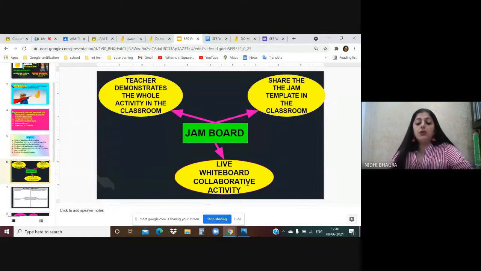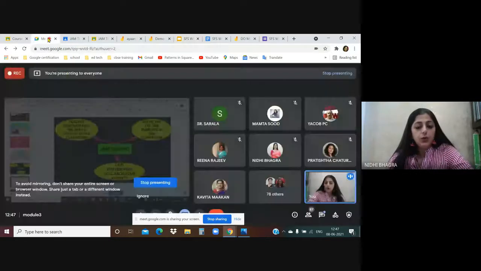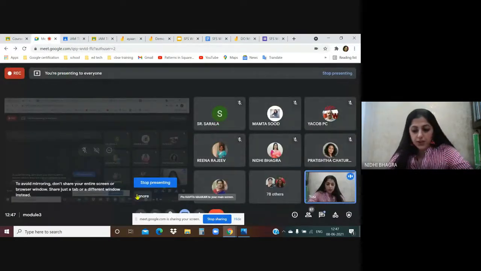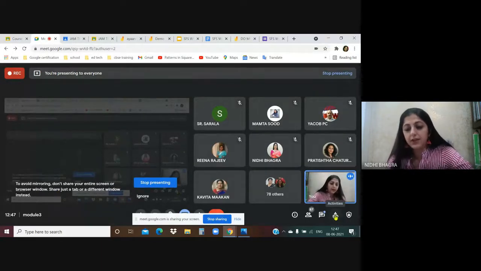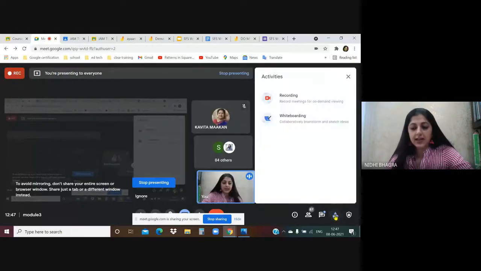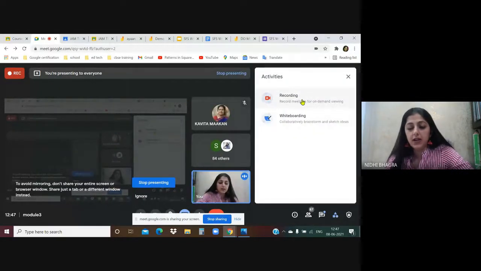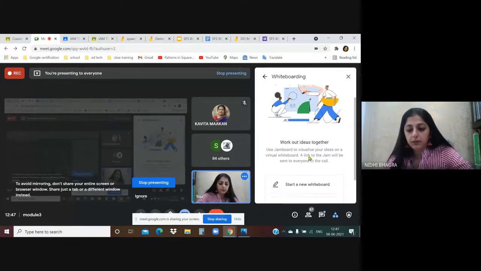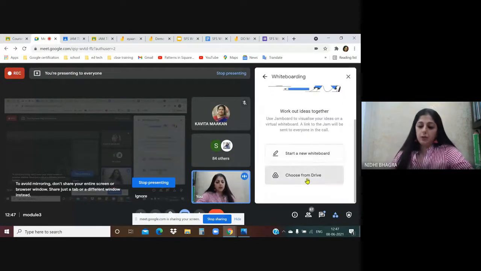Now I'm going to show you how to perform a live whiteboard collaborative activity in the class. I'll go to Google Meet. This is my Meet page where I'm presenting. On the right side, there is an option, activities. As I click on activities, there are two options, recording and whiteboarding. I'll click on whiteboarding. Now, here there are two options.